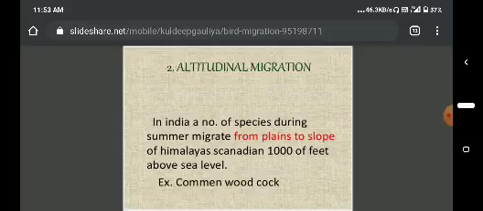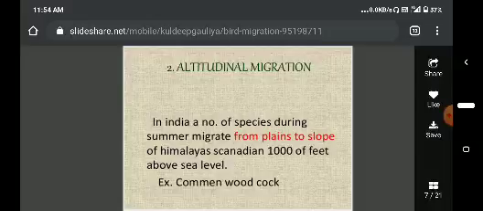The second one is altitudinal migration. In India, a number of species during summer migrate from plains to slopes of the Himalayas, up to 1000 feet above sea level. So the migration is from slopes to high hill areas. This is called altitudinal migration. The common woodcock shows altitudinal migration. This type of migration takes place where hill ranges are there.